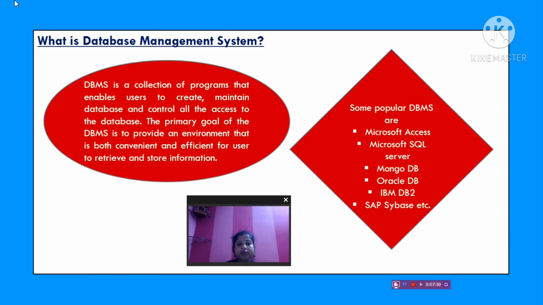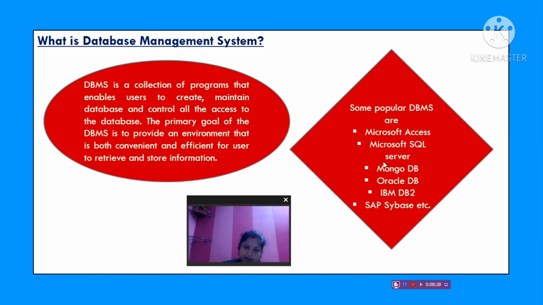So DBMS is a collection of programs that enables users to create, maintain database and control all the access to the database. Clear? The primary goal of the DBMS is to provide an environment that is both convenient and efficient for users to retrieve and store information. Some popular DBMS are Microsoft Access, Microsoft SQL Server, MongoDB, Oracle DB, IBM DB2, SAP Sybase, etc. So we will read about Microsoft Access.